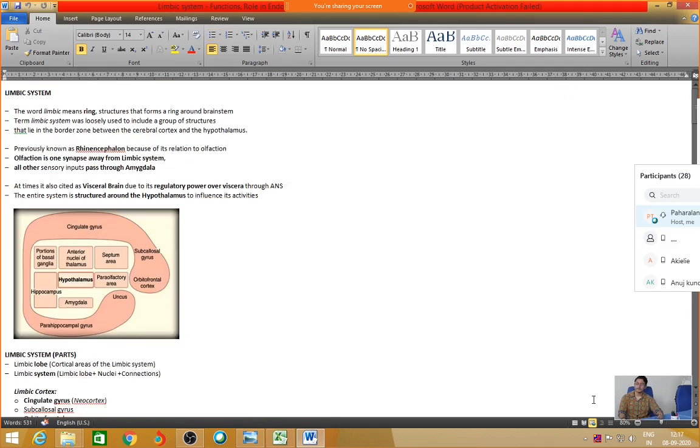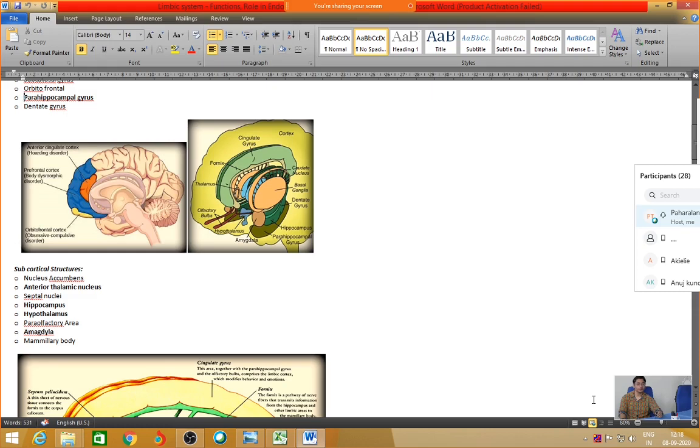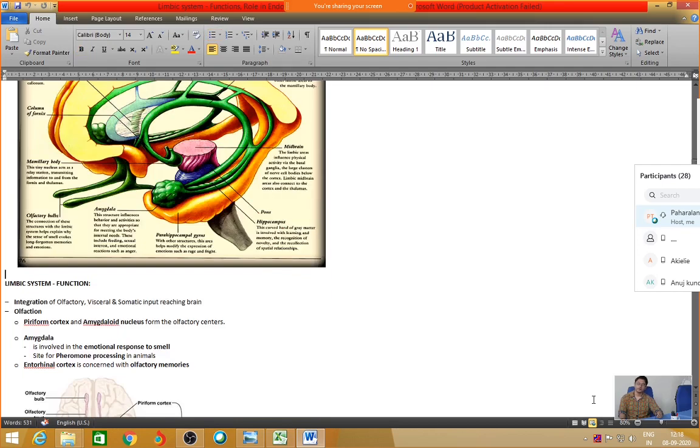So let us go through the parts once again. From the limbic cortex you are supposed to remember the cingulate gyrus. This is the one part you are supposed to remember, at least minimum. And from the limbic subcortical structures you are supposed to remember, in fact, four: the anterior thalamic nucleus, hippocampus, hypothalamus and amygdala. These are the important parts you are supposed to remember from the subcortical structures. You can review the slide for the image for a special orientation regarding these structures.